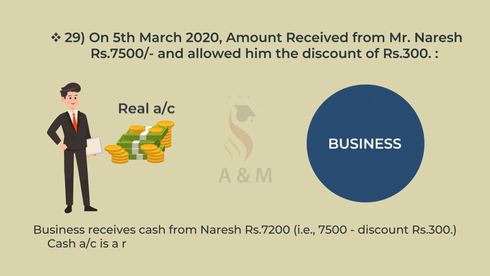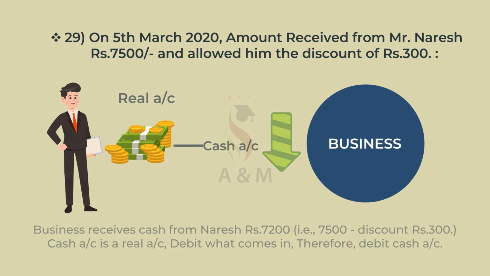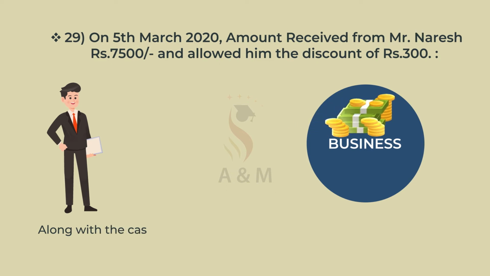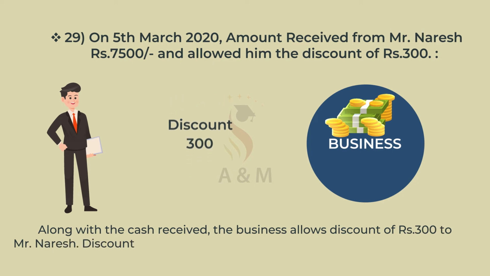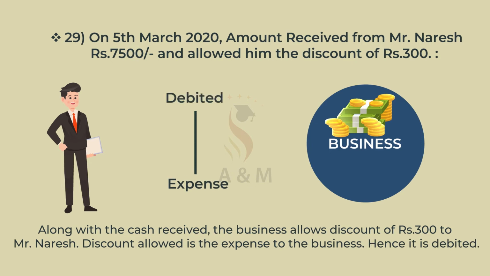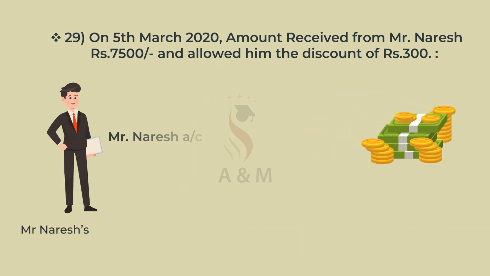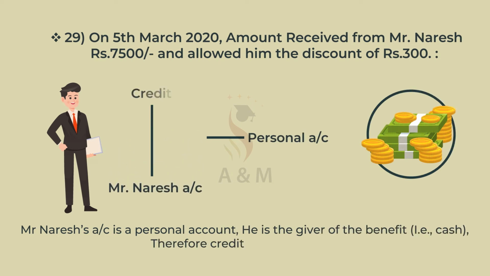Cash account is a real account. Debit what comes in, therefore debit cash account. Along with the cash received, the business allows discount of rupees 300 to Mr. Naresh. Discount allowed is an expense to the business, hence it is debited. Mr. Naresh's account is a personal account. He is a giver of the benefit, that is cash. Therefore, credit Mr. Naresh's account.